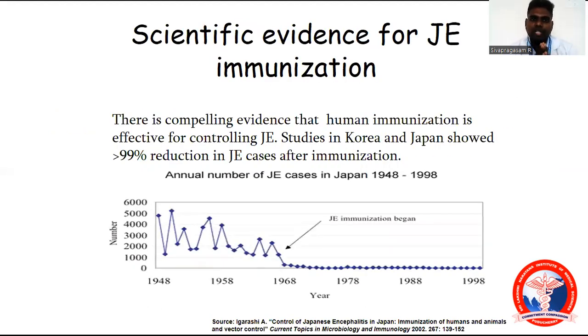Scientific evidence for JE immunization. There is compelling evidence that human immunization is effective for controlling JE. Studies in Korea and Japan showed that after immunization, the epidemics were reduced drastically.